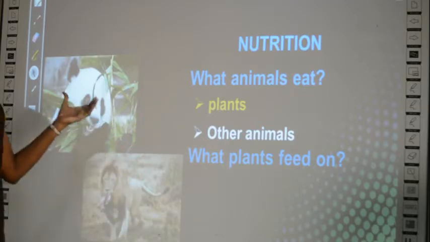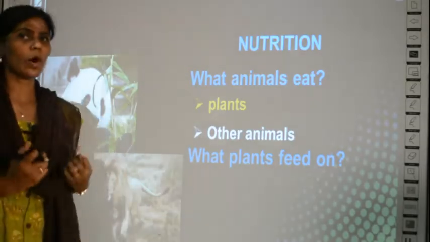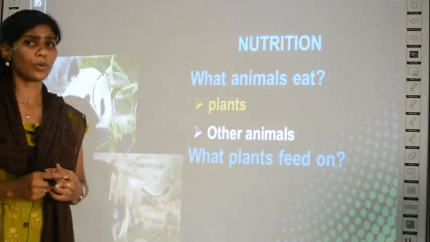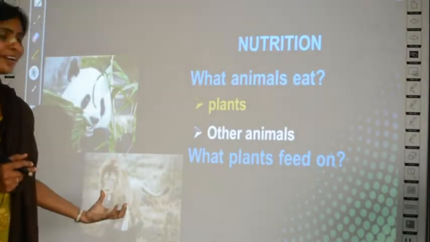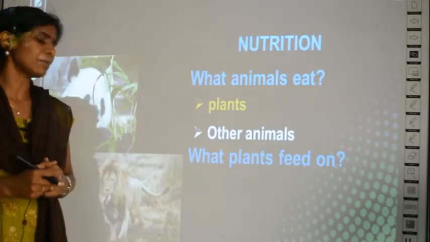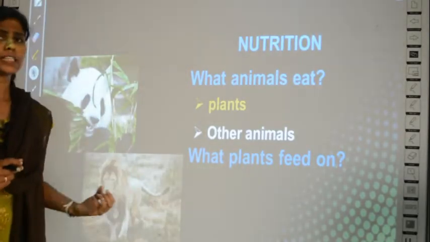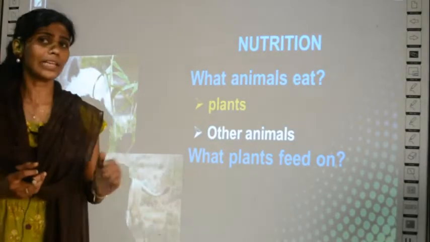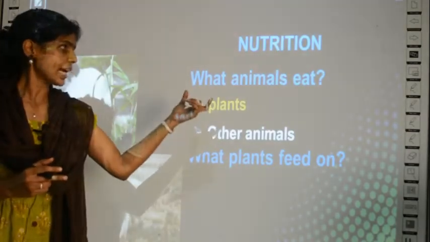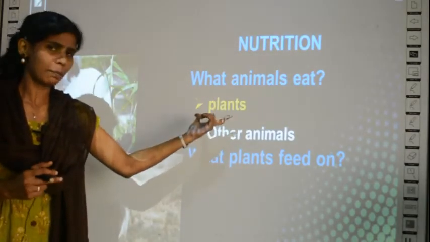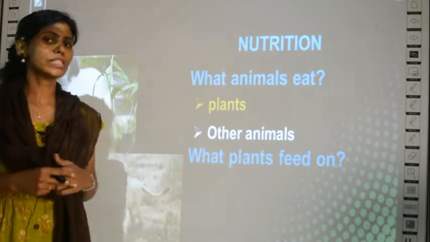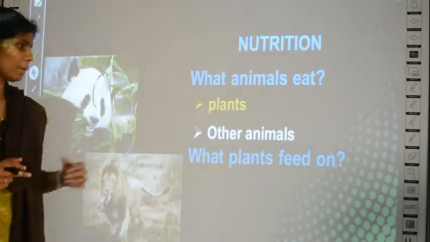Say for example, herbivores all will depend upon the plants for food, right? Whereas carnivores, flesh eating animals, will depend upon other animals. Say for example, a lion will eat a goat, an animal eats another animal. So what do animals eat? Animals may either eat plants or other animals for their food.